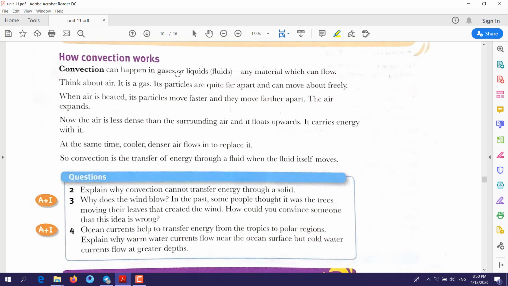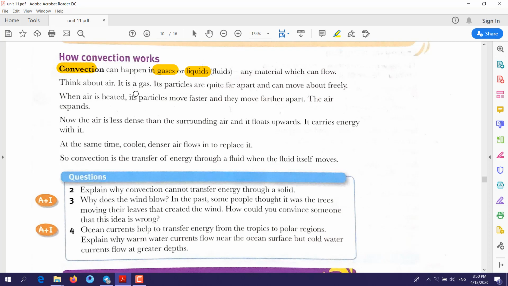How convection works. The example that we took was about air, so convection can happen in gas or liquid. Focus here on these two words.